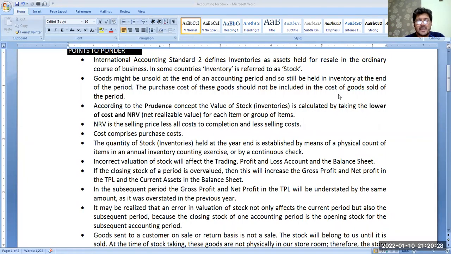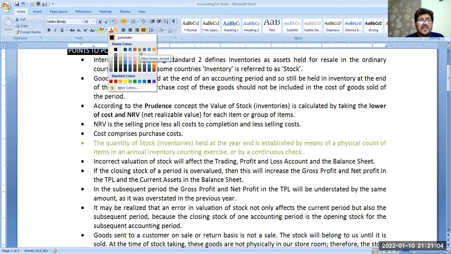Okay. Now I think the prudence concept for lower of cost or NRV has been clear. NRV is the selling price less cost to completion and selling cost. Cost means the purchasing price, or the cost which we have paid to the supplier to acquire the goods. Okay. Now, second problem. The quantity of stock held at year end is established by means of physical count of items in an annual inventory.